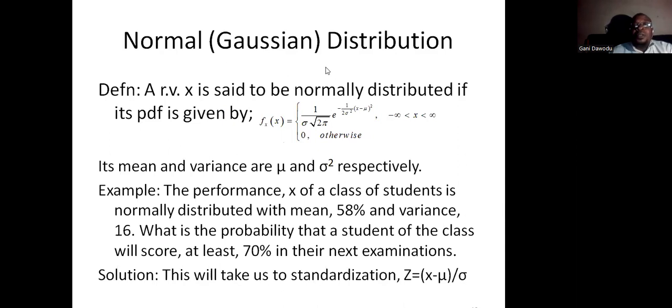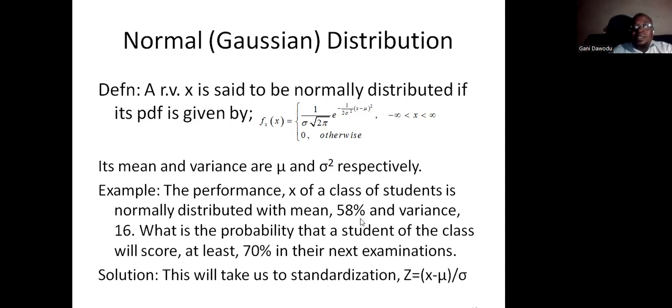Normal distribution, or the Gaussian distribution. This is the ordinary normal distribution. There are other versions, the standard normal, which is tabulated. See, integrals based on this cannot be obtained analytically. That's the essence of the numerical approach that is tabulated by standardization. Now, an example is here for us anyway.